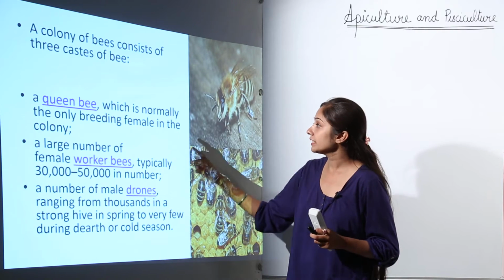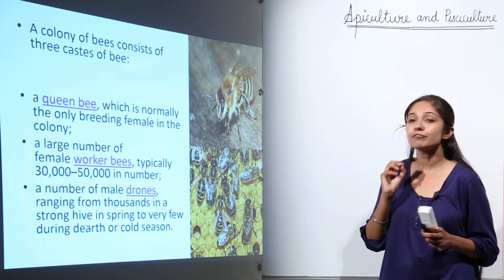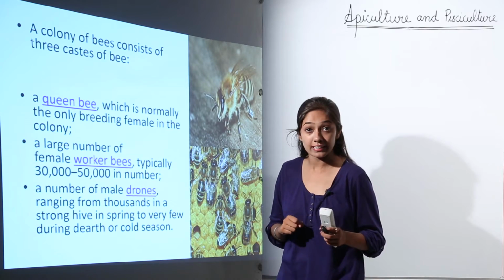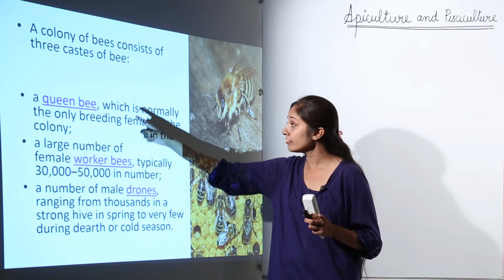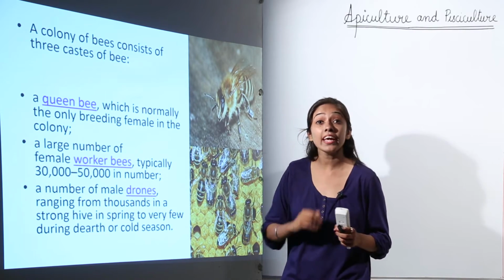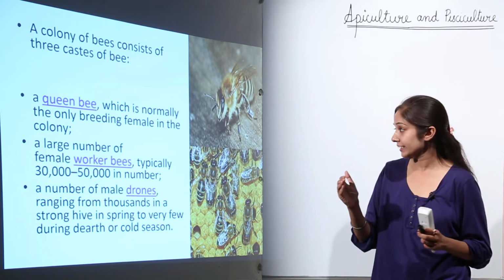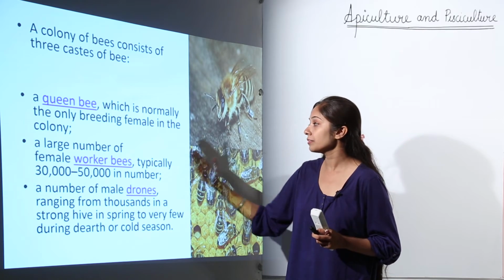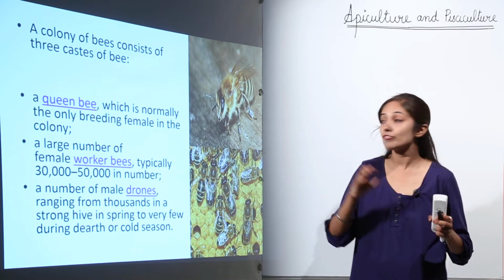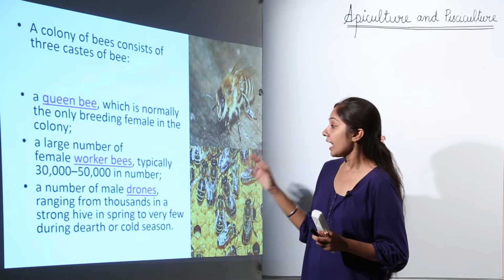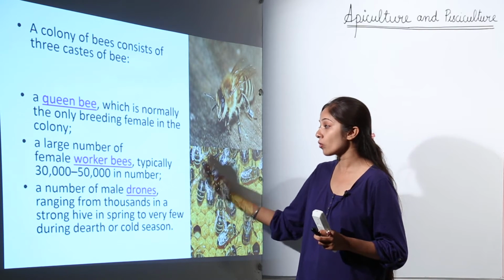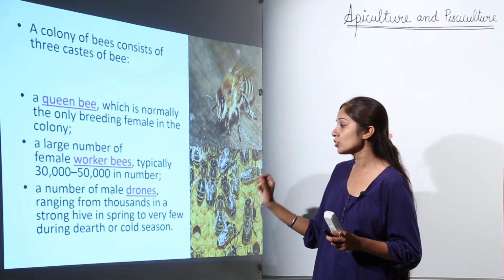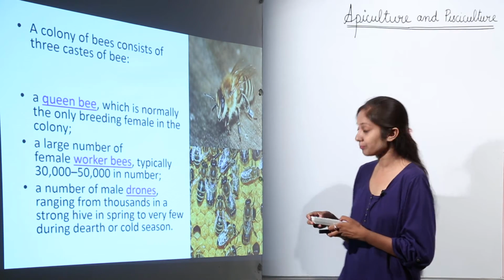Now the queen bee is normally the only breeding female in the colony, right? So what is the function of the queen bee? Since it's the only breeding female in the colony, it is going to lay eggs. Then we have worker bees. There are a large number of female worker bees, typically 30,000 to 50,000 in number. And then we have a number of male drones, ranging from thousands in a strong hive in spring to very few during dearth or cold season.